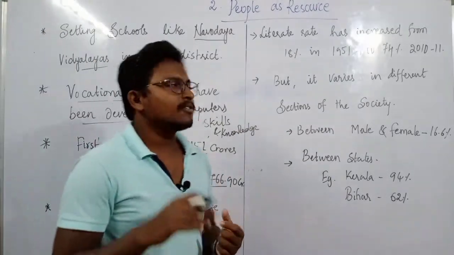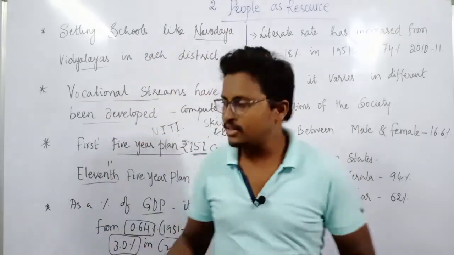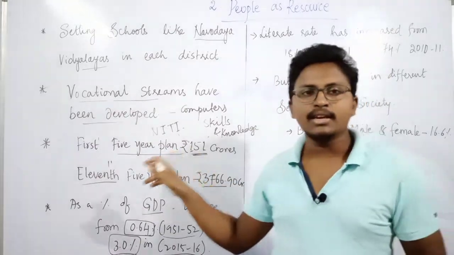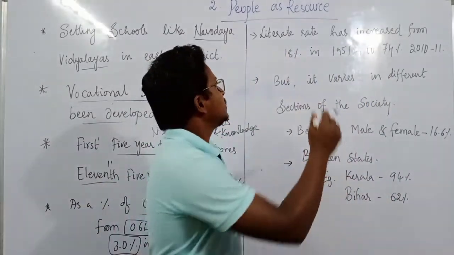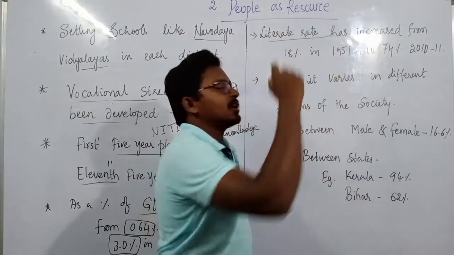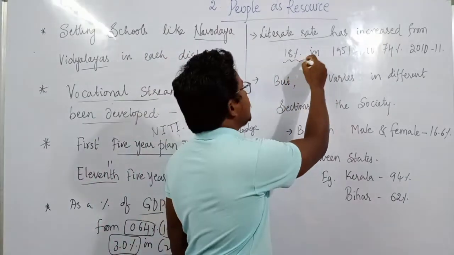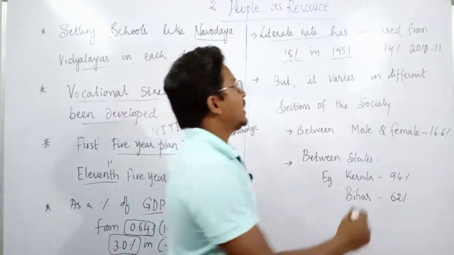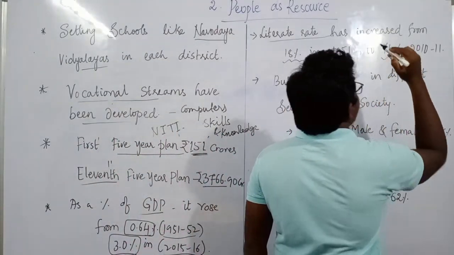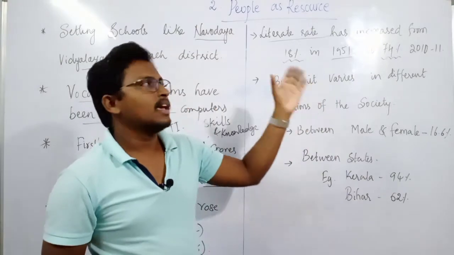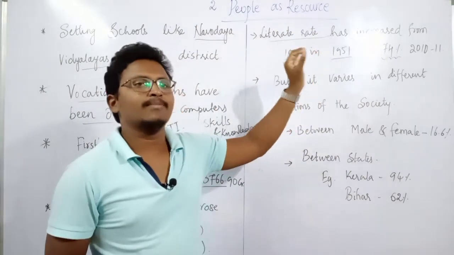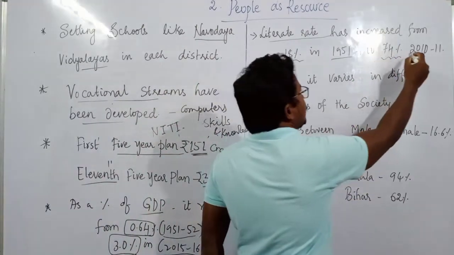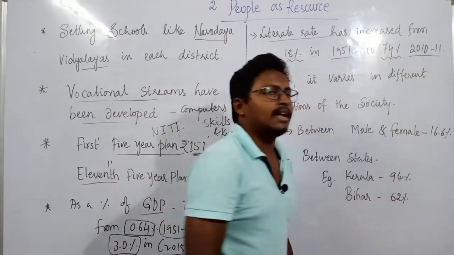And because there is an improvement in the money spent on education, you can see the literacy rate has also increased in the country from 18% in 1951, during the initial stage of independence, and now at present it is 74%. That means you can see a lot of improvement in this literacy rate. And this 74 is according to 2010-11.